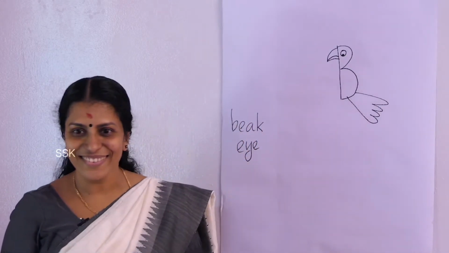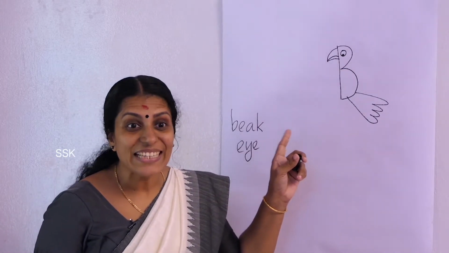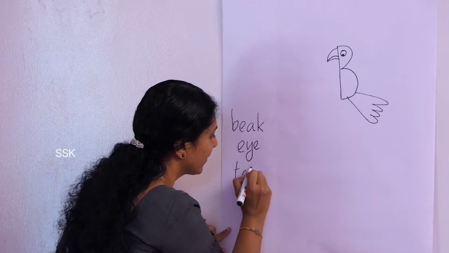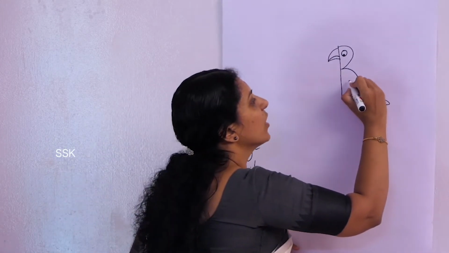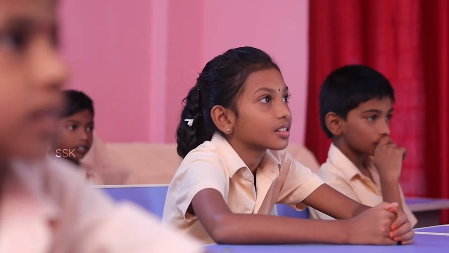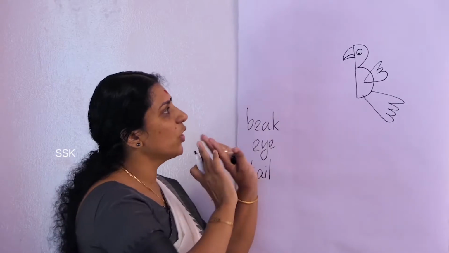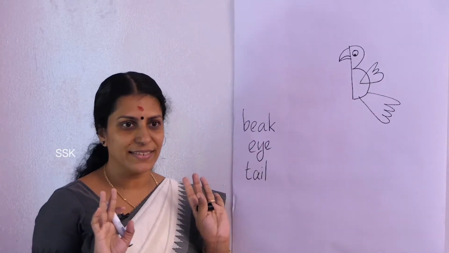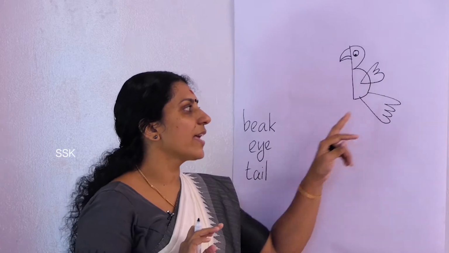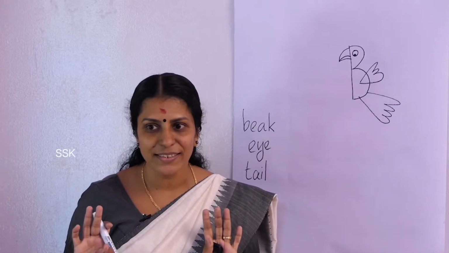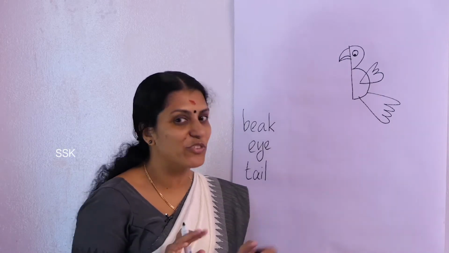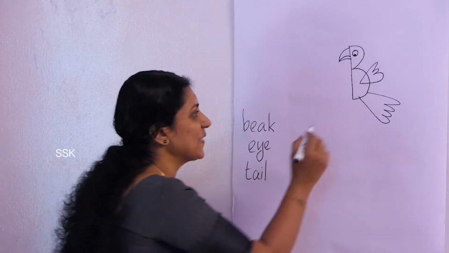What is this? This is the tail of a bird. Tail. Now, what is this? This is wing. Now, the bird is complete, isn't it? It has a beak, it has an eye, wings and feathers. Is it complete? Yes. No? Leg. So, we have to draw the leg also.